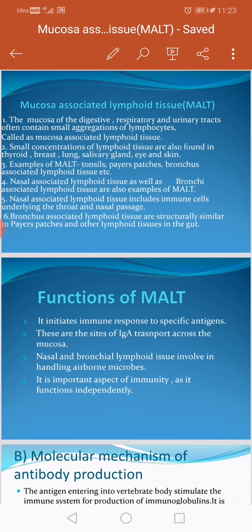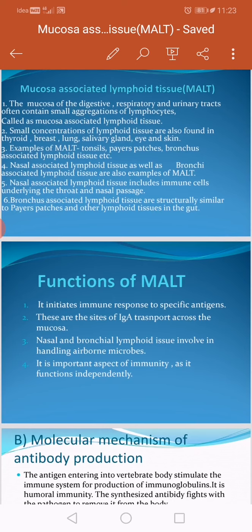As you know, the mucosal lining is there on the digestive tract, respiratory tract, and urinary tract. So different organs are lined by mucosa. The mucosal lining of these tracts contains small aggregations of lymphocytes, and these are called mucosa associated lymphoid tissue.